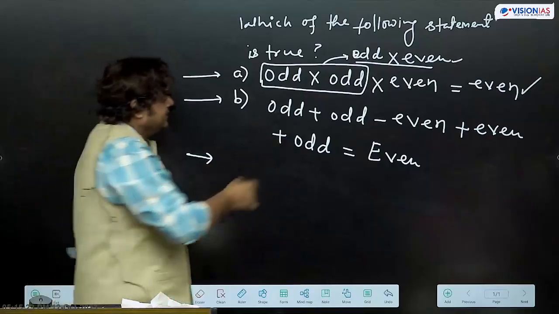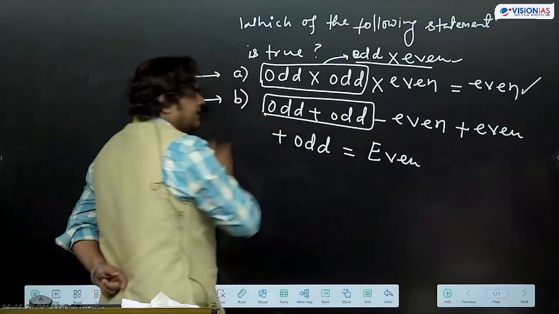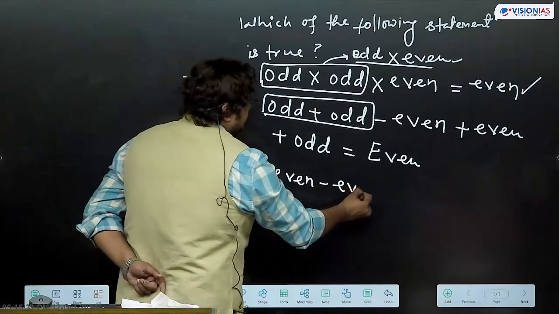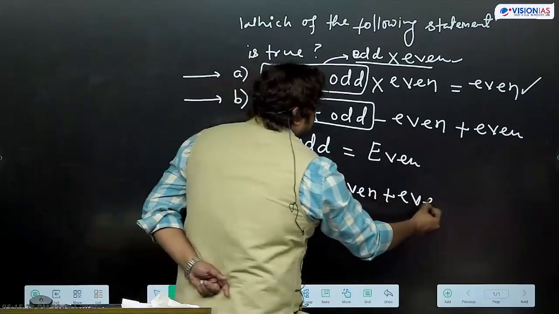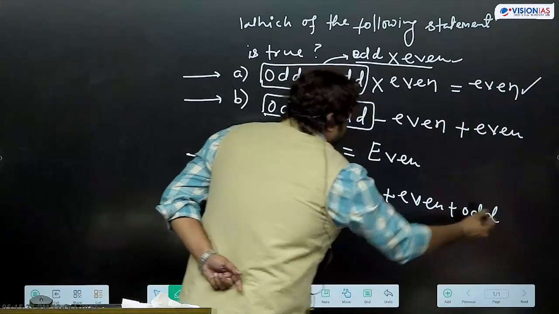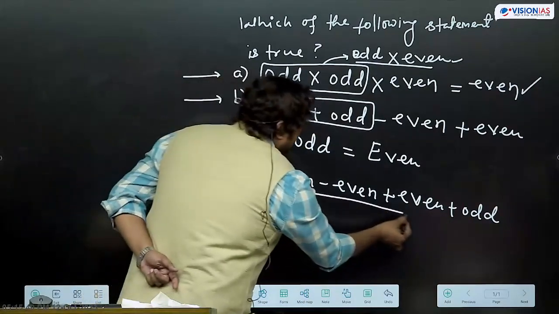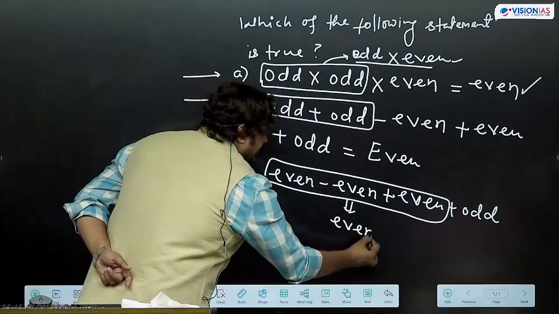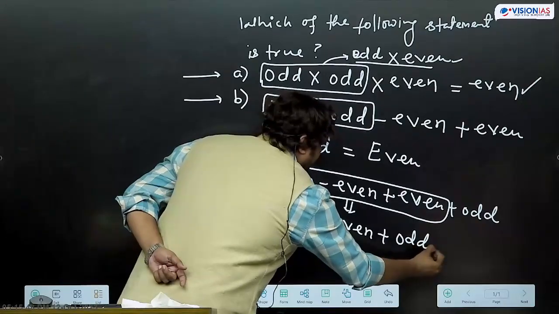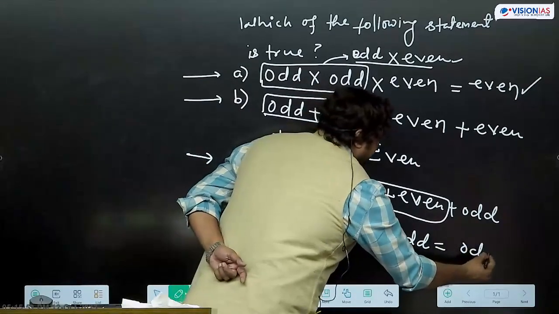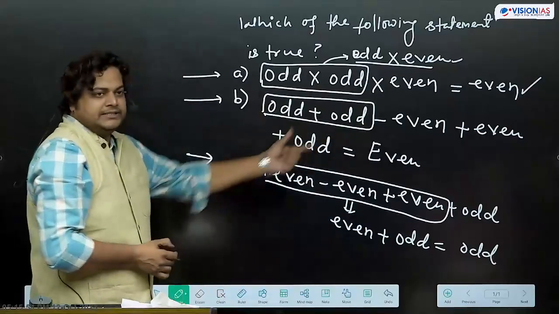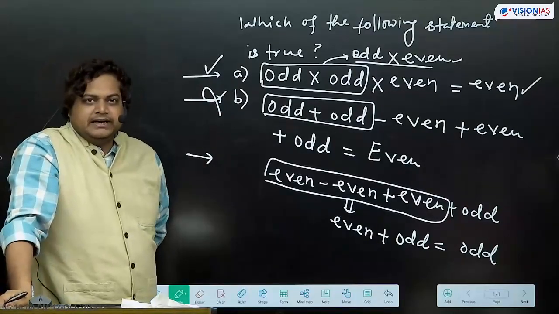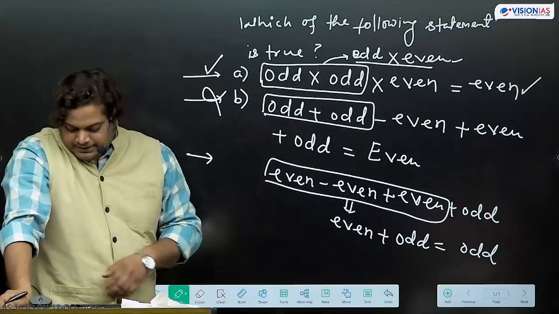Then option B, odd plus odd, what are we getting? Even number. So even minus even plus even, what are we going to get here? Even number only. And even plus odd, what are we getting? Odd number. So the second statement is wrong. First statement is correct. This way they can ask questions. Is this making sense? It is simple.